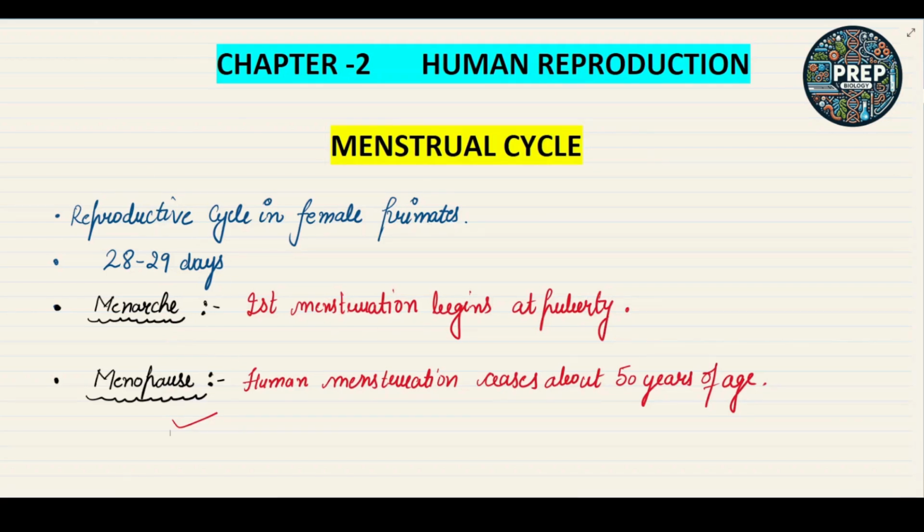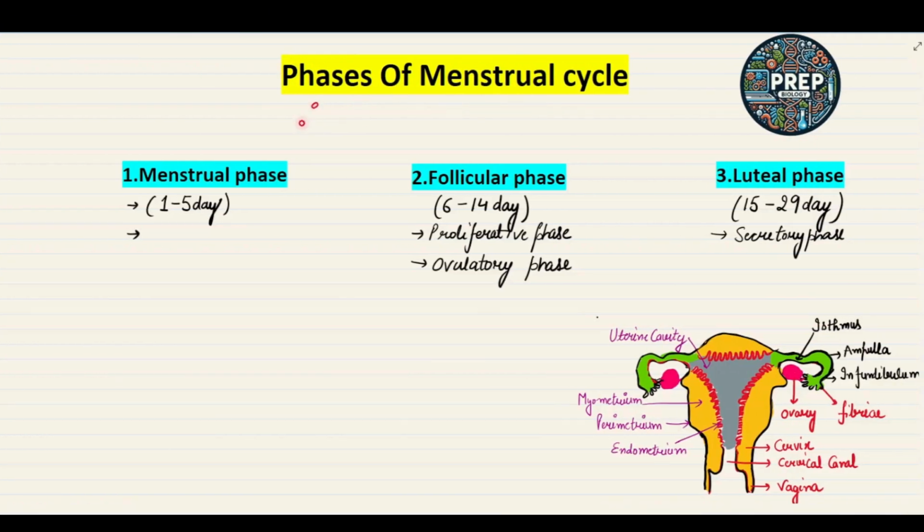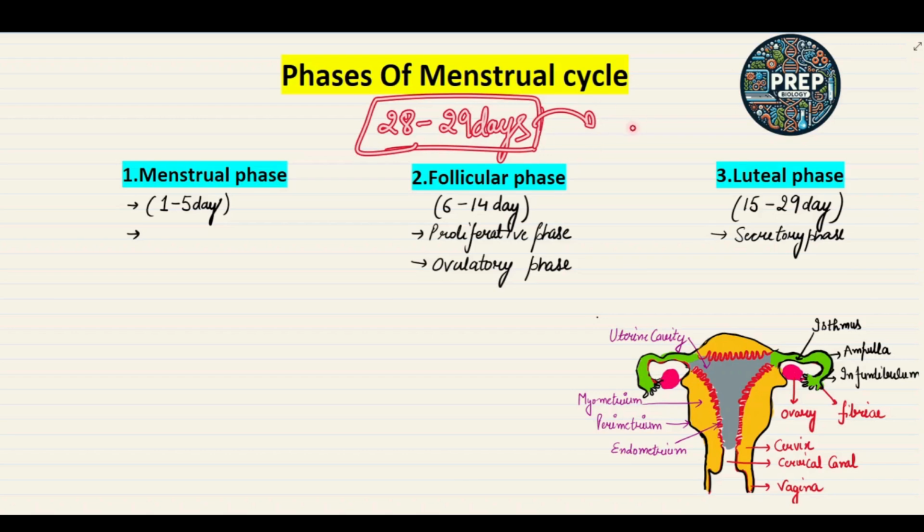Okay, so let's start with the different phases of the menstrual cycle. There are three phases: first is the menstrual phase, second is the follicular phase, third is the luteal phase. We are going to discuss these three phases one by one. The interval of the menstrual cycle is about 28 to 29 days, and after that it will repeat the next cycle.